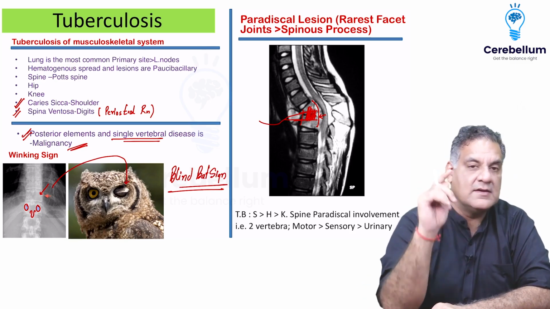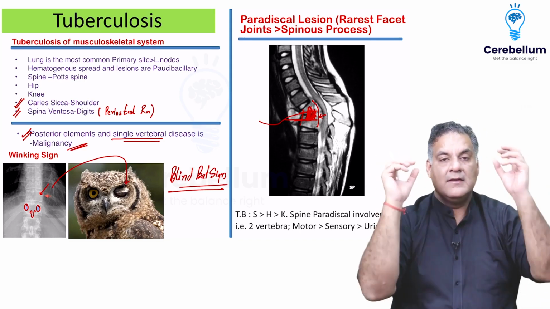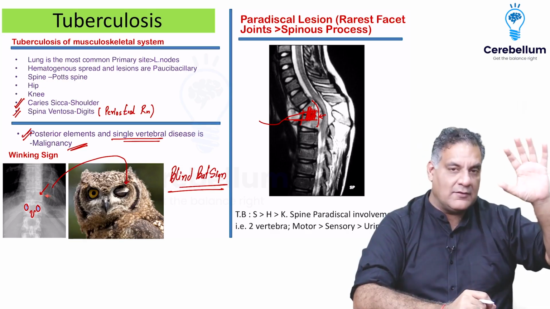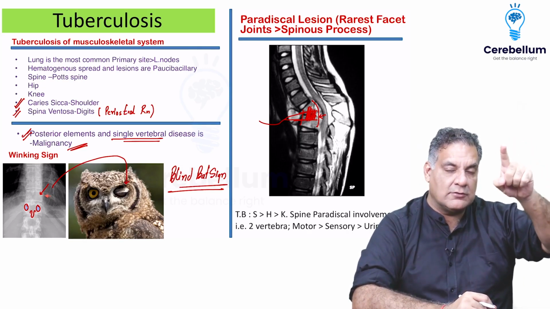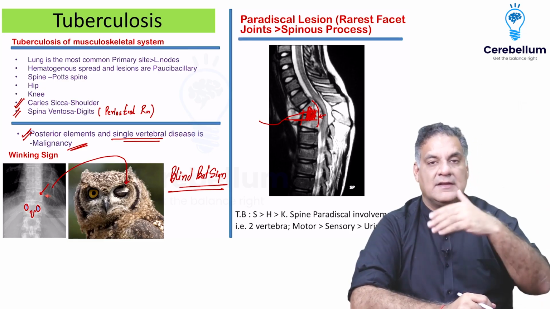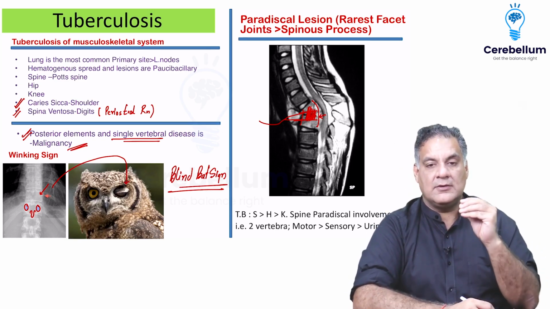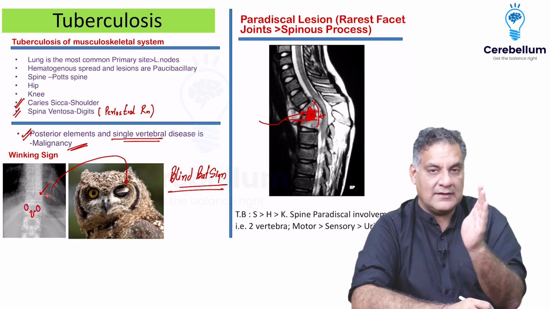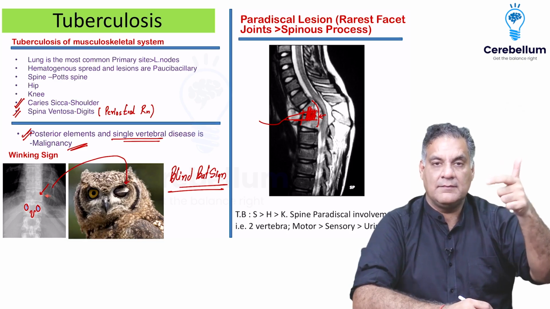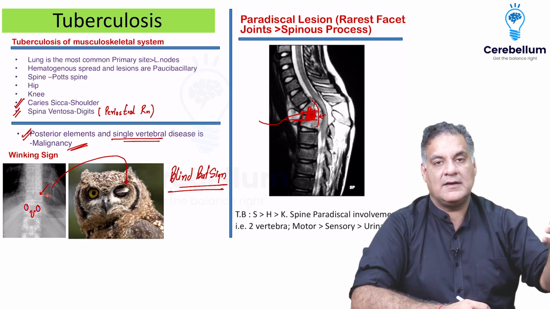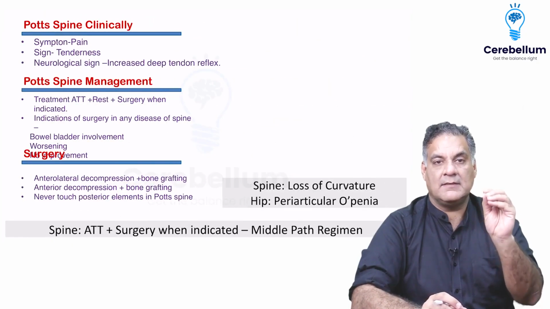What does TB show? TB will show paradiscal disease, reduced disc space. So remember, X-rays, we did it in the first part when we were doing the investigations. X-rays in TB will show loss of curvature earlier, but then it will show reduced disc space. MRI can pick it up earlier. Remember, in tuberculosis, as the disease goes from anterior to posterior, the first to get affected is the motor part, then the sensory, and bowel bladder involvement is very rare. But if it gets involved, then it's an indication to become aggressive.